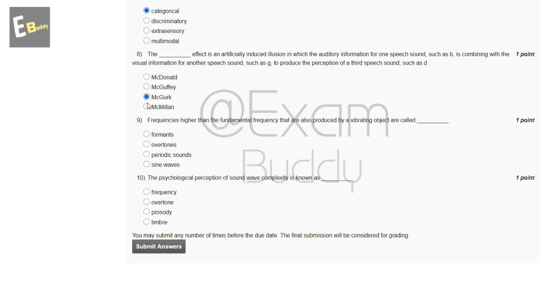Now the ninth question: frequencies higher than the fundamental frequency that are also produced by a vibrating object are called dash. The options are formants, overtones, periodic sounds, sine wave. So the answer of the ninth question is B, overtones.